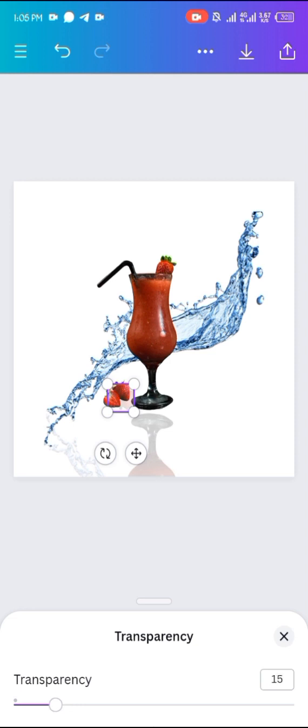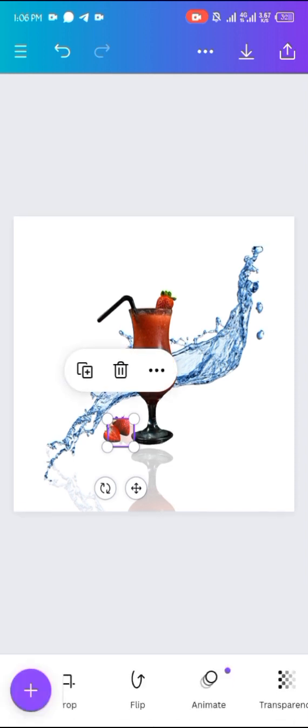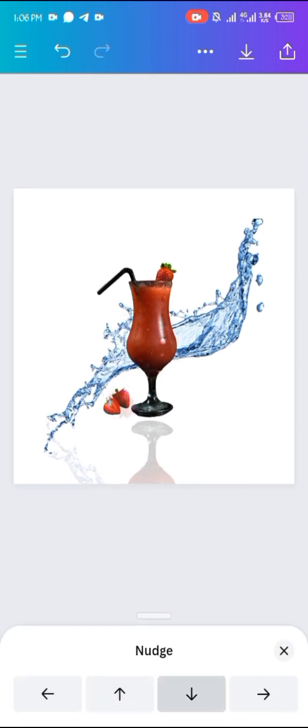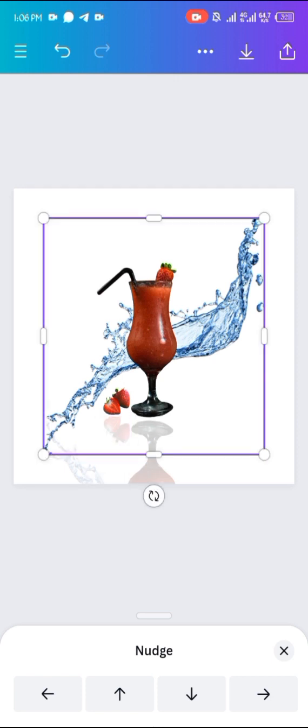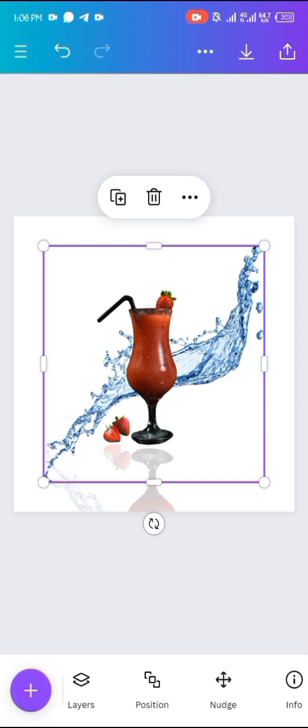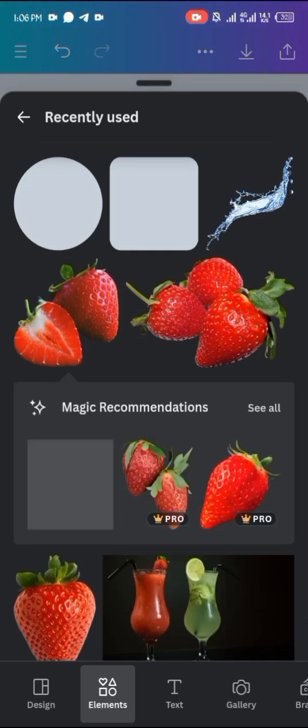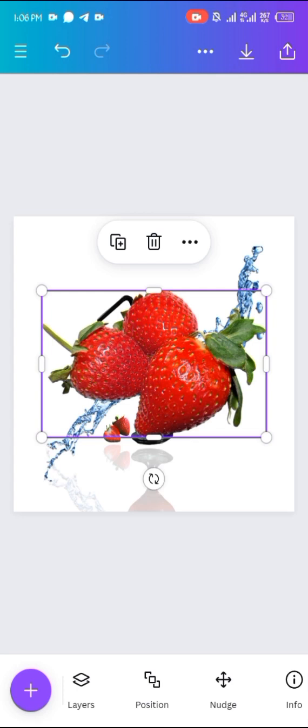Then I'll also go ahead to do for another strawberry, and I'll put it on the right hand side, so it will give you this aesthetic look and all of that. So designing, as we all know, is actually something you just have to imagine things and decide to put one or two things together. So if you are going to do this from scratch, it won't be on your recent files. You just click on that plus with a purple circle.